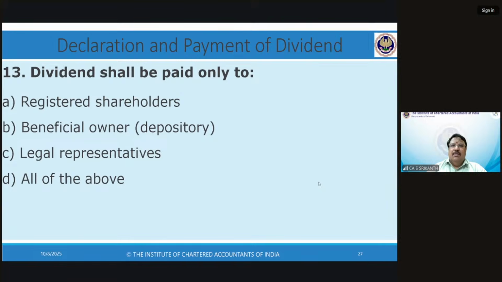A warrant is like a check that is pre-printed. A check is normally written out, whereas a warrant will be pre-printed. In a check, you don't inform the banker. You write it out, give it to the person, and he presents it to the banker. In the case of a warrant, you give the list to the banker, and the banker will keep track of the warrant numbers and all that. Then the warrants are pre-printed and posted to the shareholders.